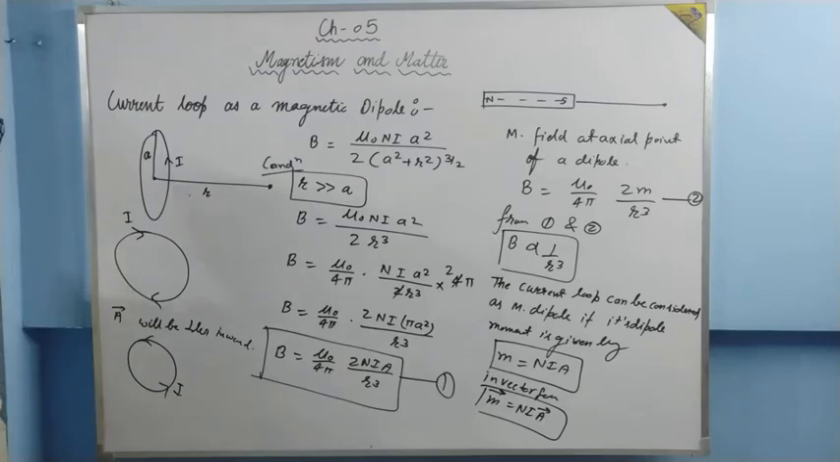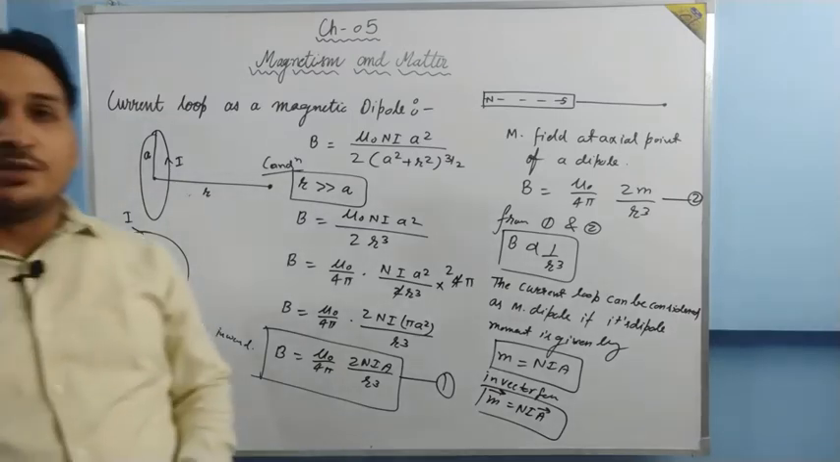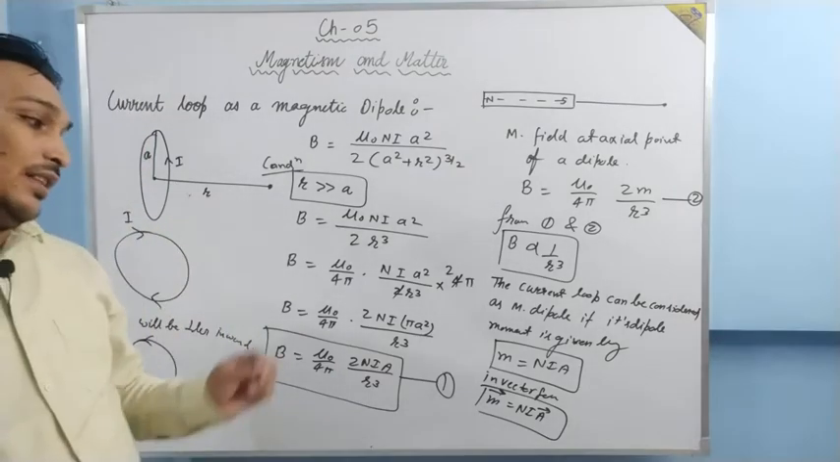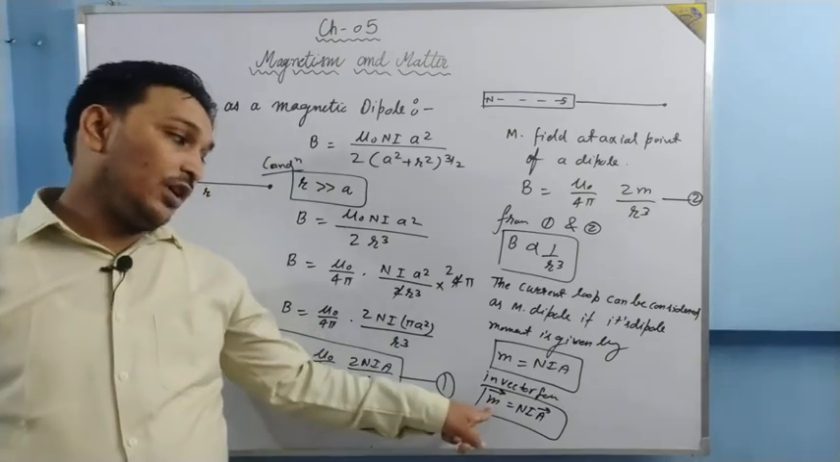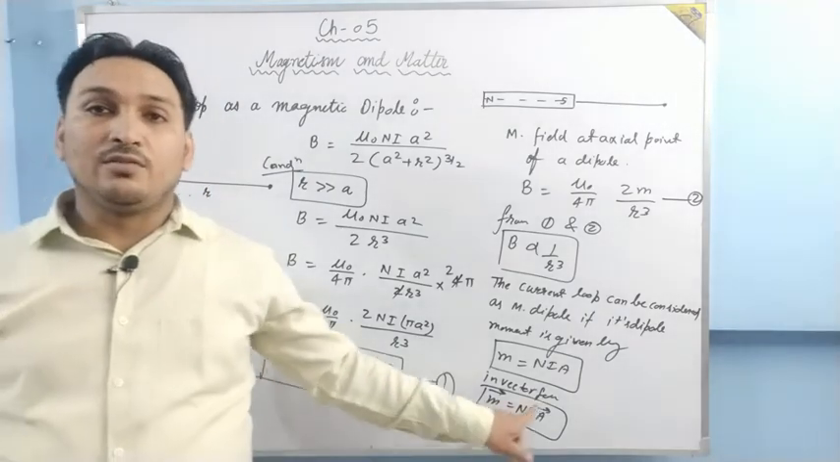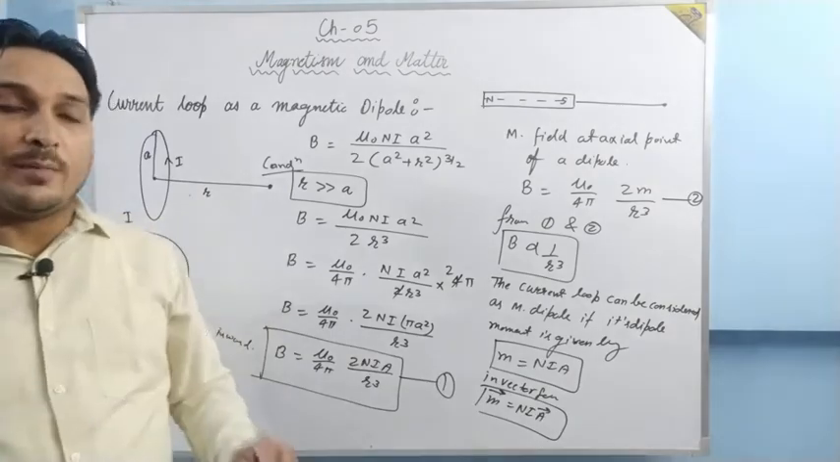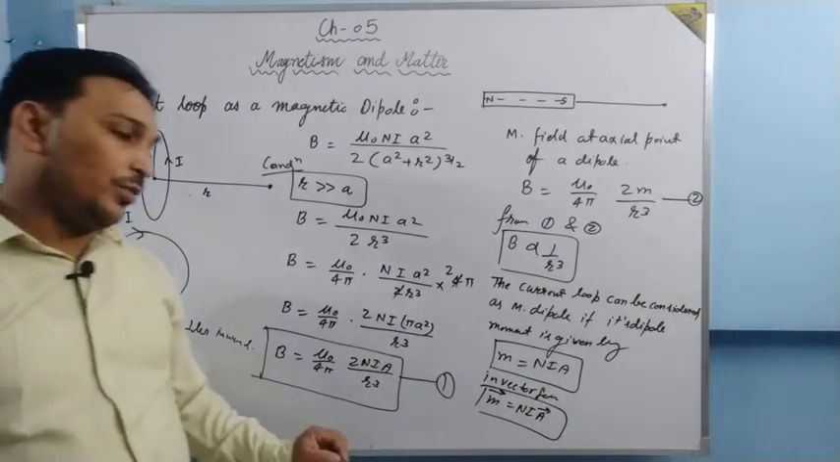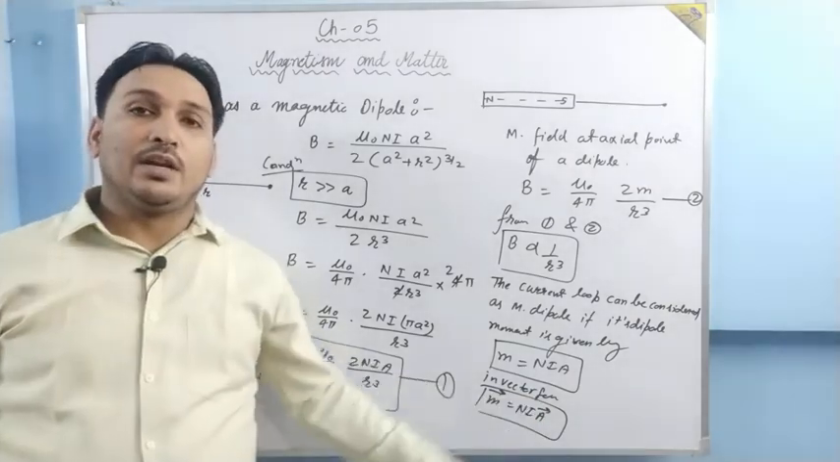Now we have reached a very important conclusion, and the conclusion is that the magnetic moment of a current loop is given by M is equal to NIA. Okay, the magnetic moment of a current loop is given by M is equal to NIA.